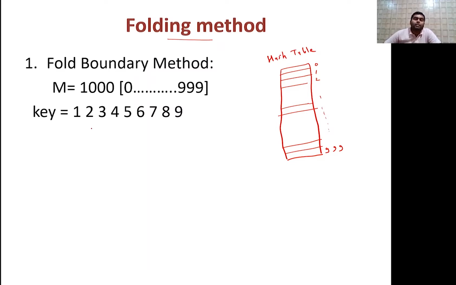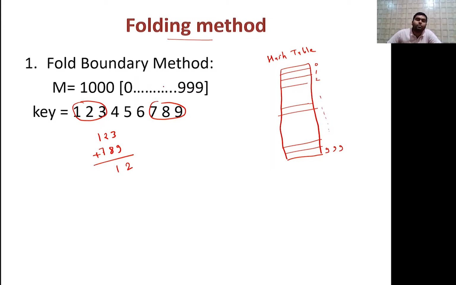Okay, now let us suppose this is the key. This is the key given. So what we are supposed to do, we are folding this. So what is folding? This is 1 2 3. Folding means first 3 digits and last 3 digits. So क्या करना है हमको? 1 2 3 और 7 8 and 9, तो इनको add करना है, ठीक है. If you add these two, so what will you get? 9 and 3 12 is 2 and it is 1. So 8 2 10 and 1 11, it is 1.